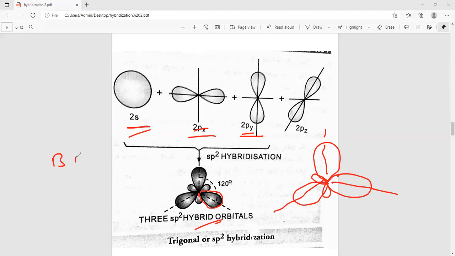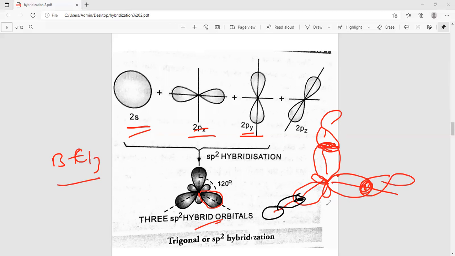An example is BCl3. Here, Cl combines with this one, a second Cl is there, and a third Cl is there. So this is the structure of boron, and these are Cl, Cl, and Cl. Its shape is trigonal planar, right? And this new orbital is called sp2 hybridization.